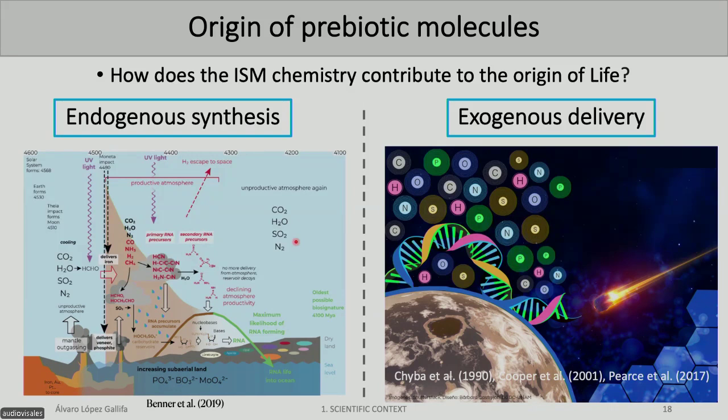However, the exogenous delivery theory explains that we need the impact of some meteorites on the young Earth, and those impacts can trigger new chemical reactions that will help trigger life on Earth. And also, these meteorites could bring some new materials from other parts of the interstellar medium.